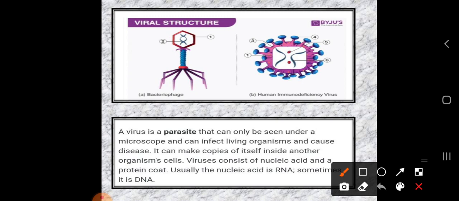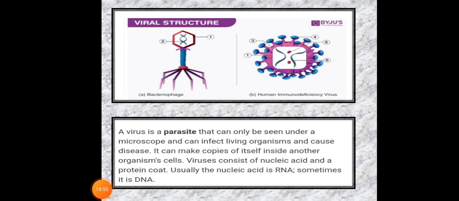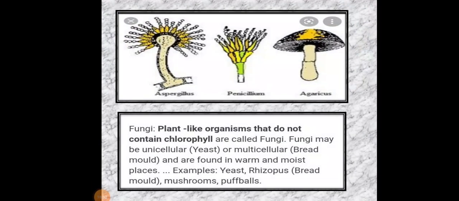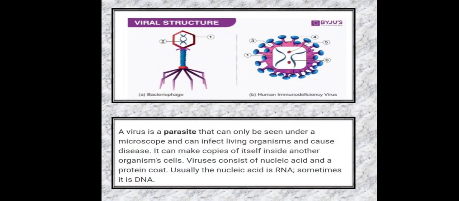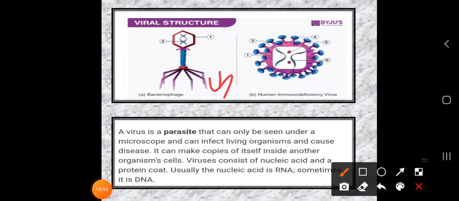They have a head and tail like structure. Once again I am repeating, they have a head and tail like structure. Due to this tail, which is very sharp in nature, the virus directly attacks our body, causing harm or disease to human beings.